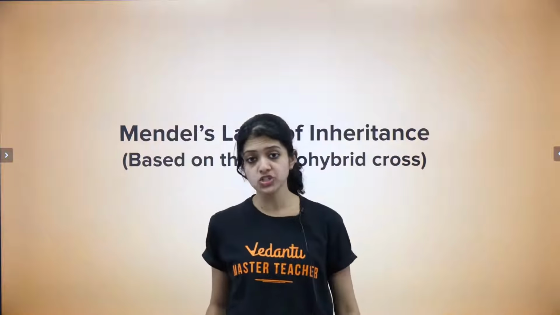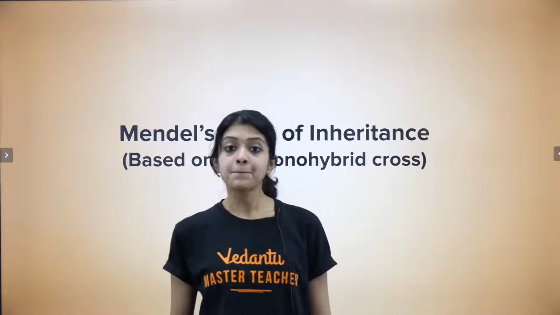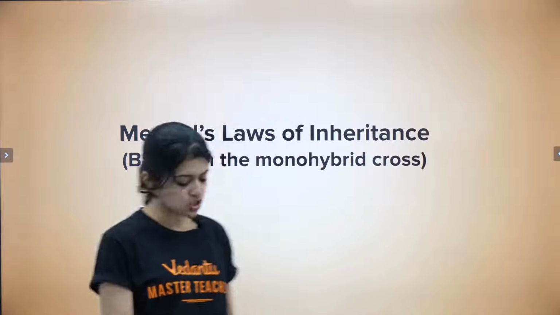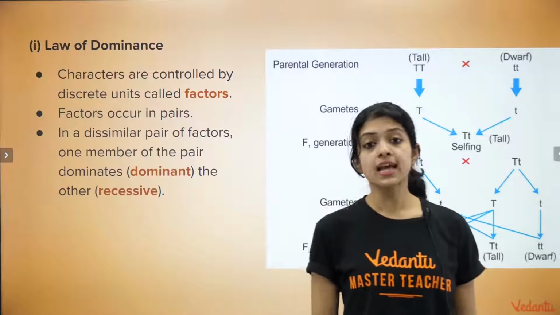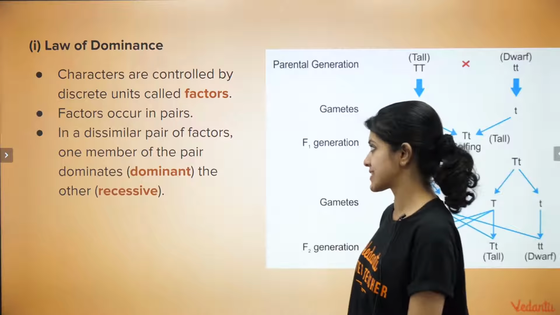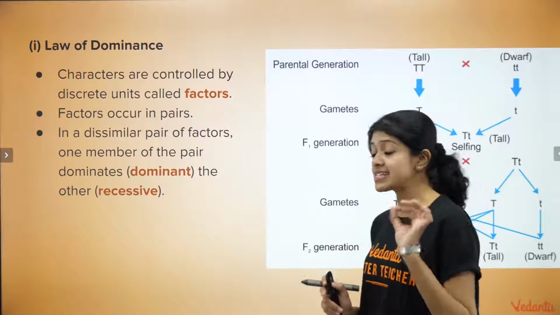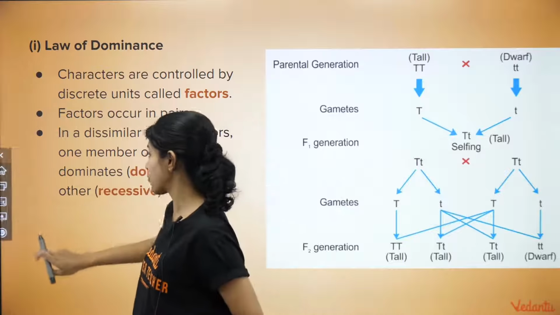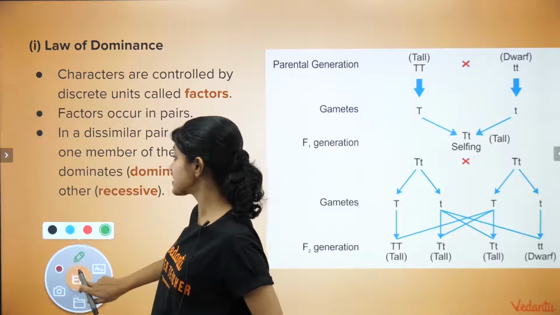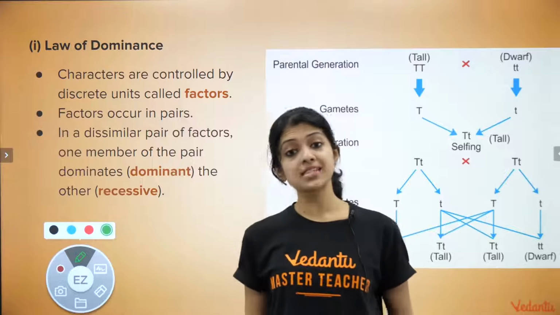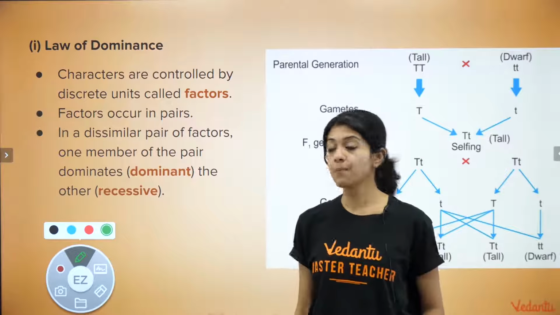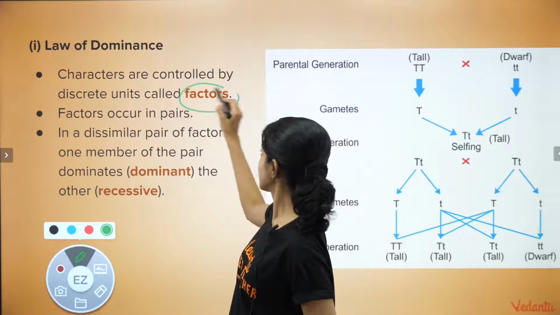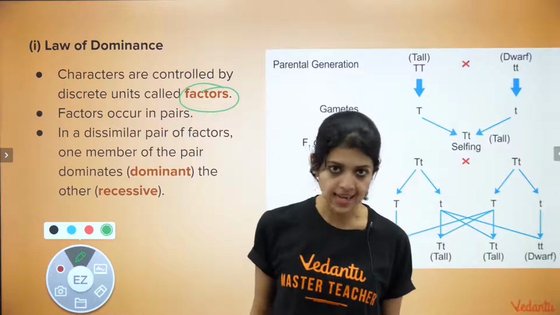Based on his observations on the monohybrid crosses, Mendel came up with 2 theories or 2 laws of inheritance. The first one of which is called the law of dominance. Now, what does the law of dominance state? It states that characters are controlled by discrete units called factors. Now, remember, children, I told you that the terms genes and alleles had not been discovered or come up with around Mendel's times. Mendel used the term factors to refer to genes and alleles, both.